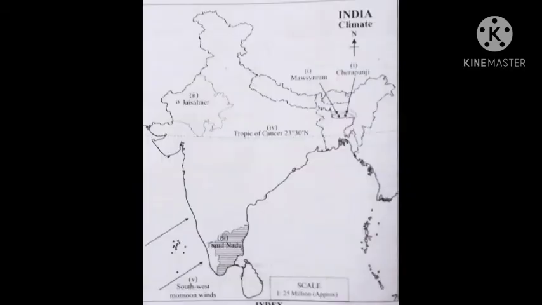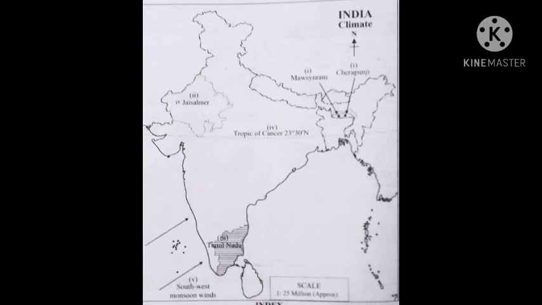First question, places which receive the highest rainfall. You can see here, these are the two places which receive the highest rainfall. First one is Mawsynram and second is Cherrapunji. You must keep in mind, whenever you have to put marks for that, you must write the name of that particular place. Two places are there, Mawsynram and Cherrapunji. Okay. The next question is, driest place of India, or the place receiving the least rainfall in India, which is Jaisalmer. You must know the particular place name and where it is situated.